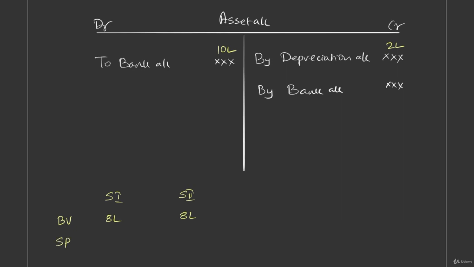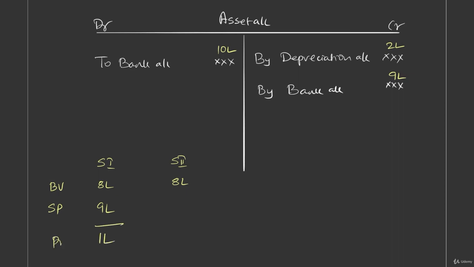Let's look at the sale proceeds in scenario 1. It is 9 lakhs. What is the book value? 8 lakhs. Sale proceeds is 9 lakhs. So there is a profit element. It means profit should be created.